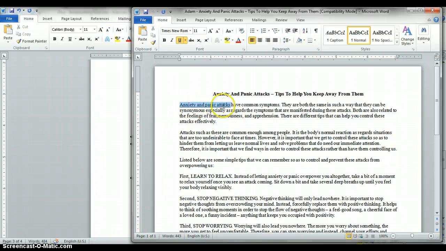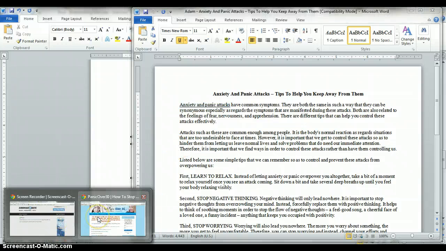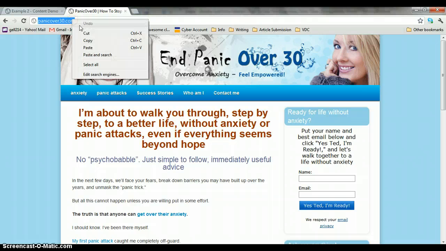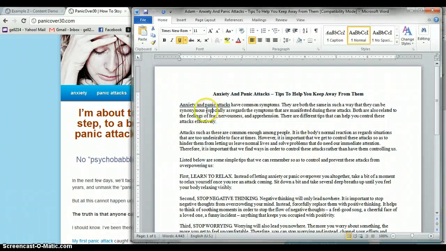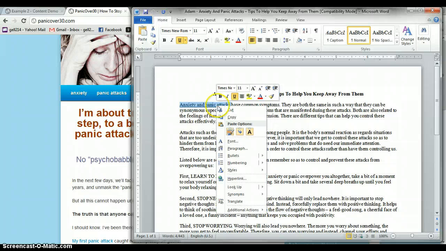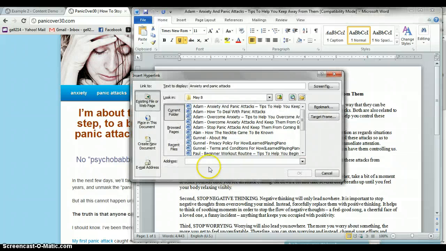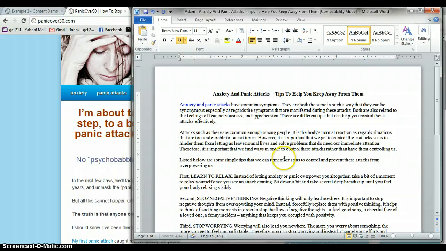Okay, I will give you a keyword and I will also give you a link to the website that we are promoting. Let's say that this is the link. You copy that, the URL here in the address bar. So you just copy that and then go back to your article. And then you highlight the words that you want to hyperlink. Okay, so the keywords, you highlight them and then right click on your mouse and you'll see this, hyperlink. Click on that and it will give you this. So you'll see this address, just paste the URL there and then click on OK. Alright, so there you go.